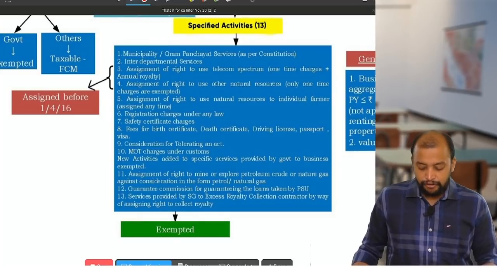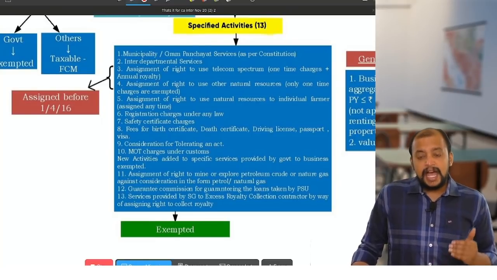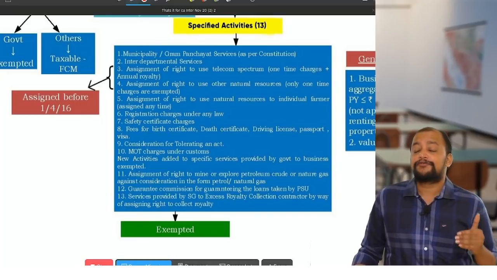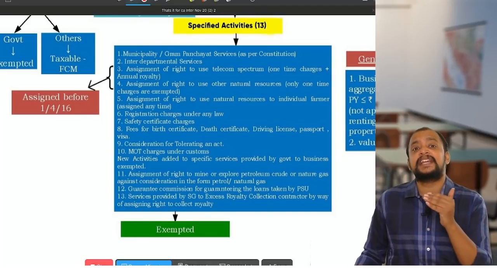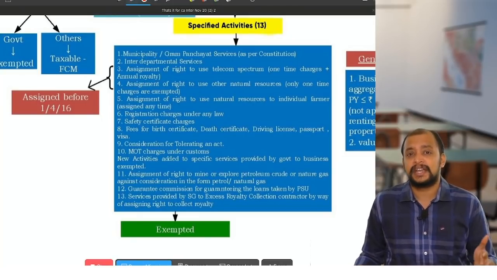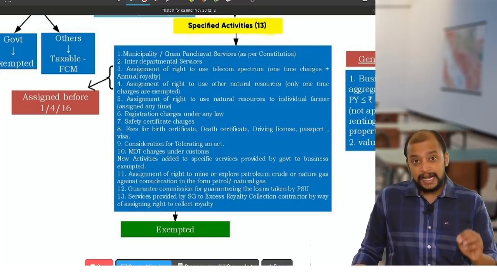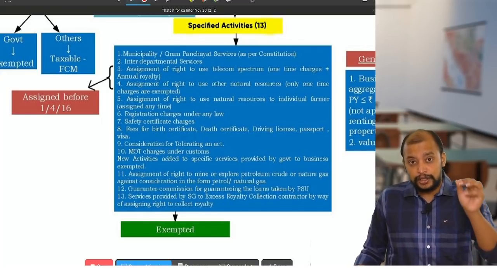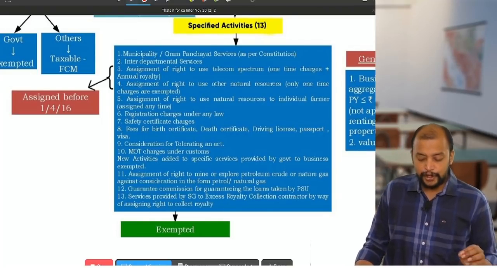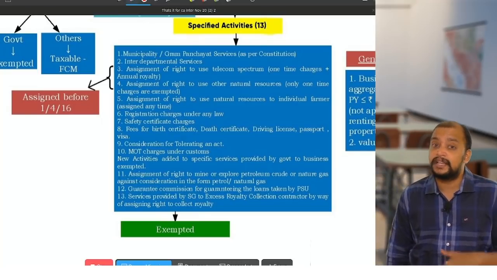Then the fourth one. What is the difference between the third and fourth one? The third one is related to telecom spectrum, but the fourth one is related to any natural resources like mines, etc. Okay, any natural resources. But in the third point, both one-time charges and annual royalty are exempted, but in the fourth point, only one-time charges are exempted, but annual royalty is not exempted.